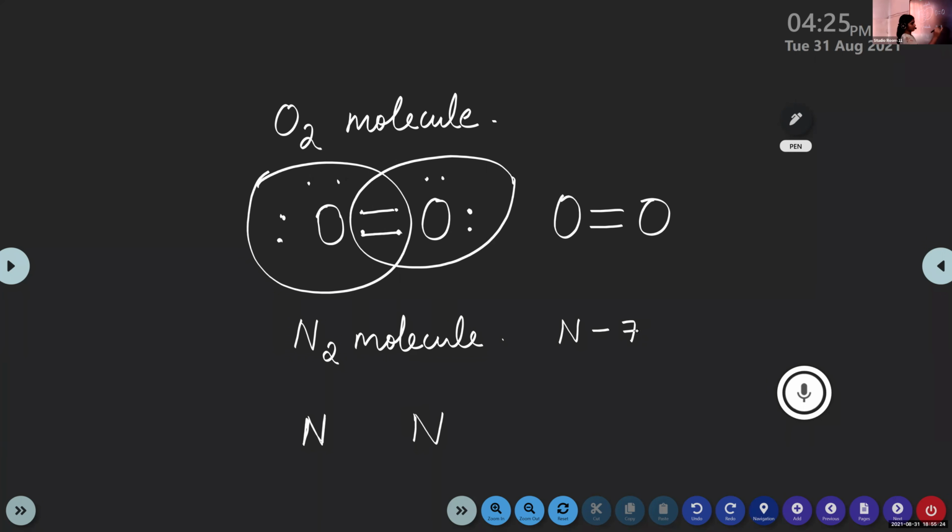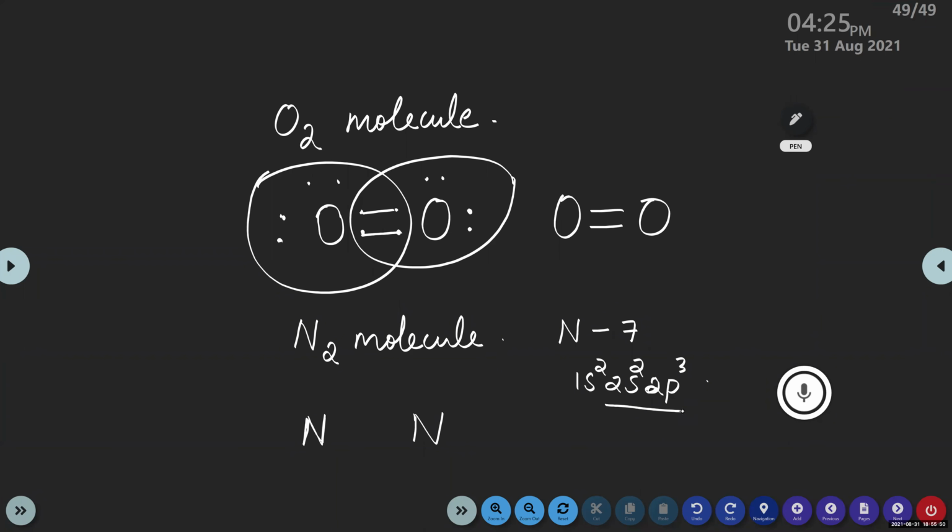The atomic number is 7 and its configuration is 1s2, 2s2, 2p3, right? Then tell me, what is the number of valence electrons? Is it 3? You always consider the outermost shell, so 2 plus 3, 5.